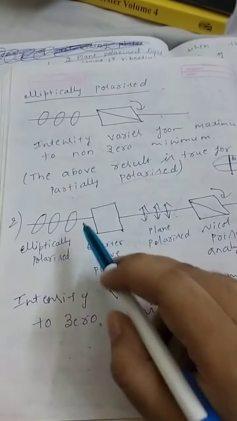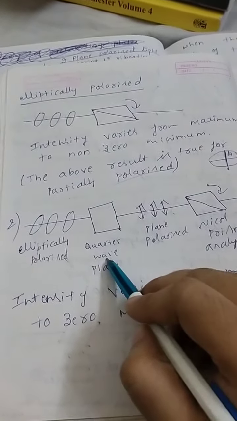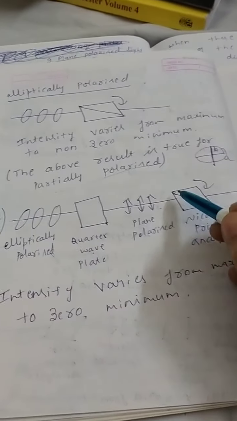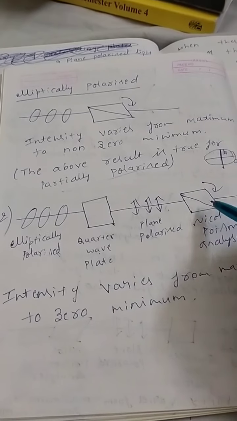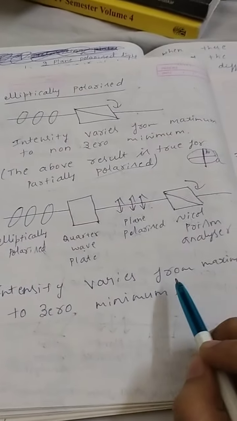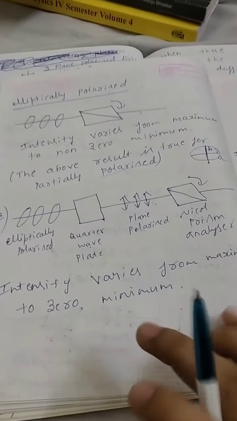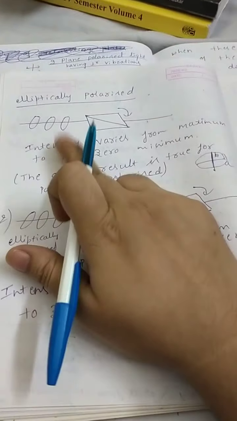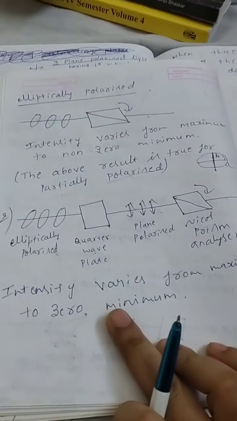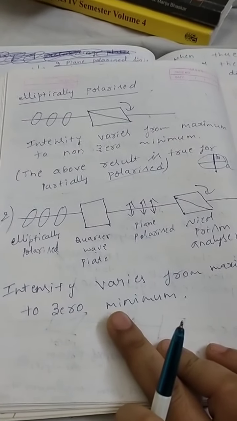So how to confirm? Second step for the confirmation: pass your elliptically polarized light through the quarter wave plate. Again I will get plane polarized light. Then use your Nicol prism as an analyzer. Then you will get the intensity varying from maximum to zero minimum. So this confirms the given light is elliptically polarized light.